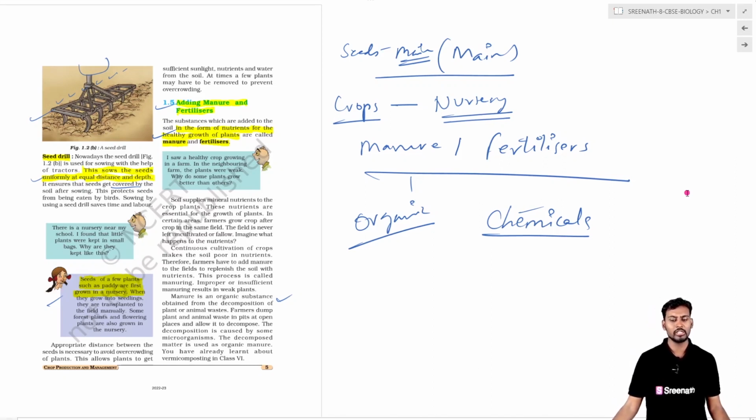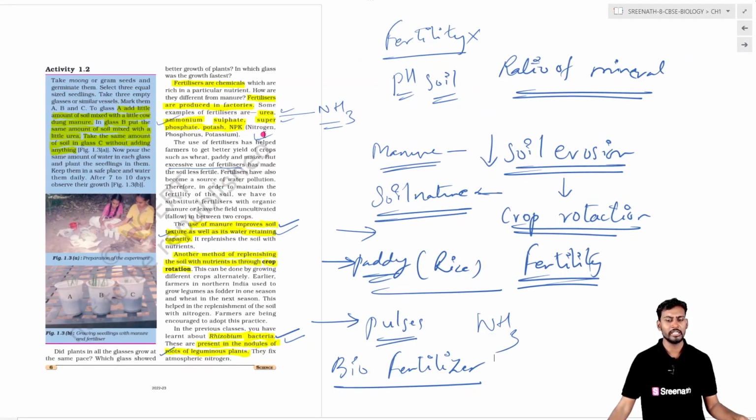But chemical fertilizers are synthesized by industries. They are chemical and synthetic in nature, and they include urea, phosphorus, potash, NPK, super potash, nitrogen and ammonium sulfate. These are the chemical fertilizers.